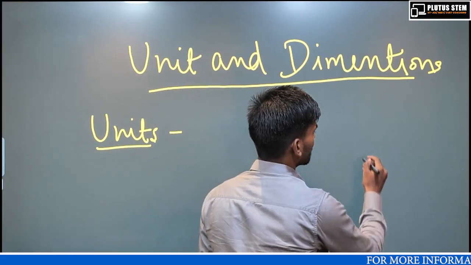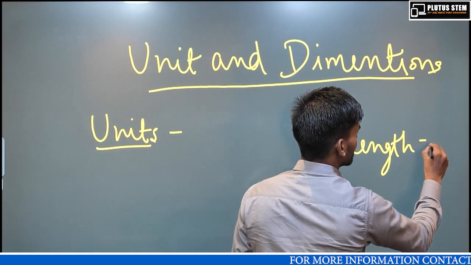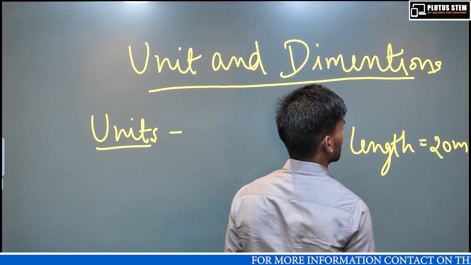Suppose physical quantity is length. If I talk about the length, it is 20 meter.